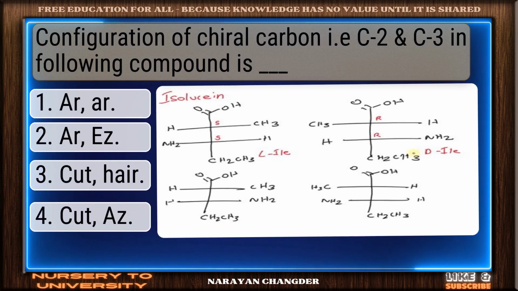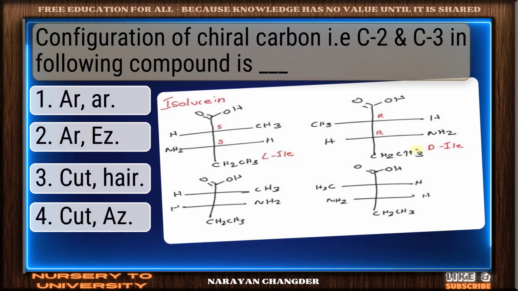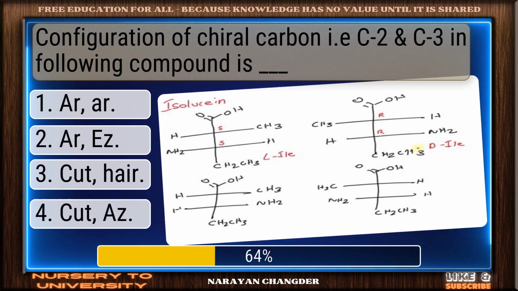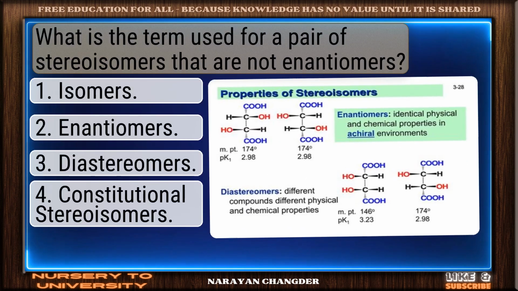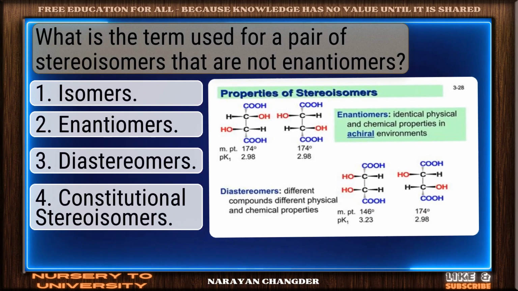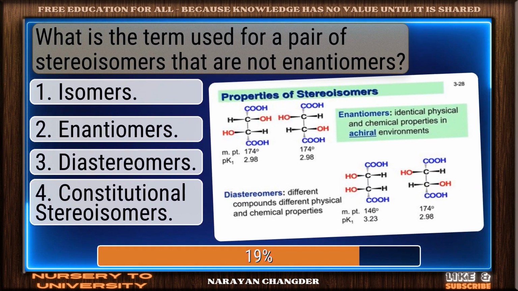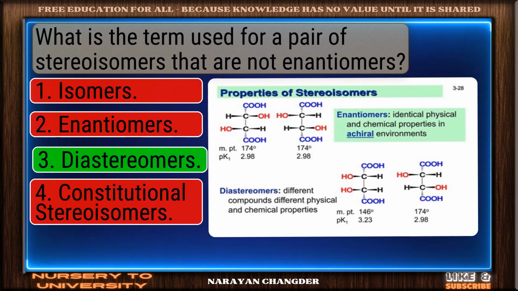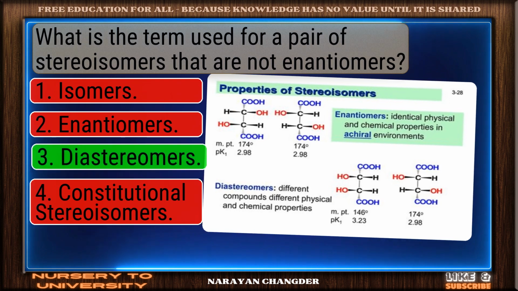Configuration of chiral carbons C2 and C3 in the following compound is dash. Solid response. R is a valid choice. What is the term used for a pair of stereoisomers that are not enantiomers? Good thinking. Diastereomers is the right answer.